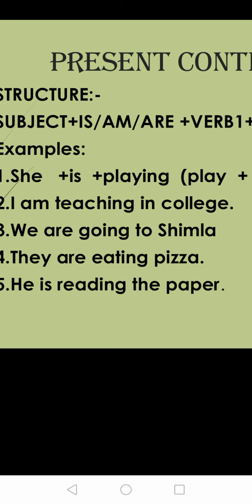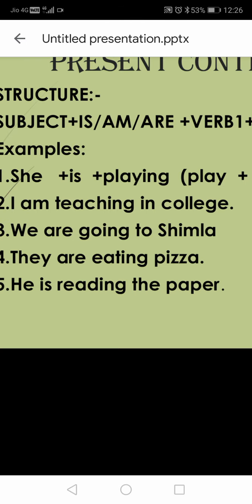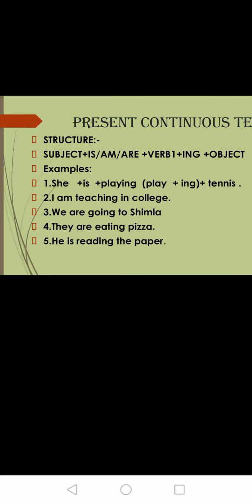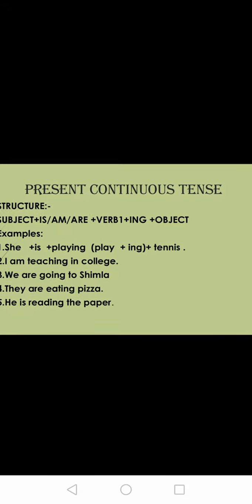They is plural, so we are going to add are. They are, plus the first form of verb eat plus ing, eating, pizza is the object. They are eating pizza. He plus is, read is V1 plus ing, it will become reading. He is reading the paper. Okay, so this is the present continuous tense, also known as present progressive tense.